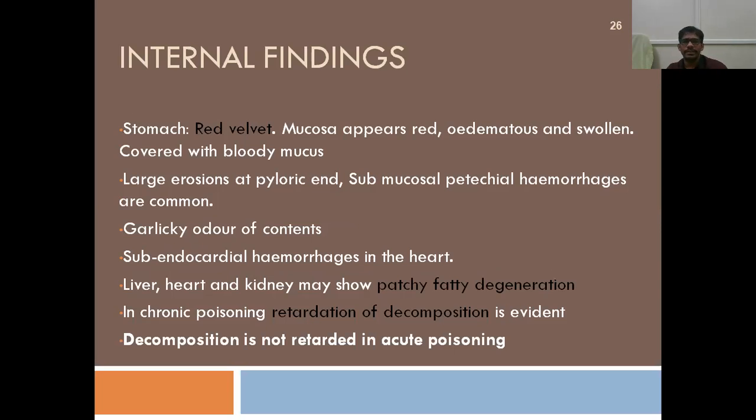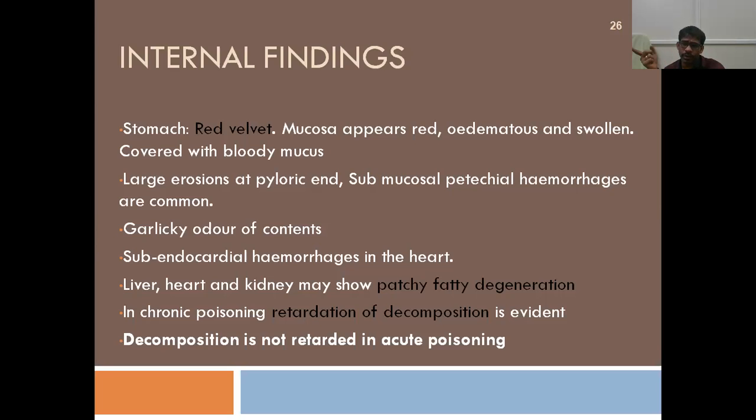And internal findings in case of acute poisoning: the stomach will actually show the red velvety appearance. Why red velvety? So red because of the excessive congestion, and velvety, that is due to the edema and swelling of the mucosa, that will give this red velvety appearance to the stomach.